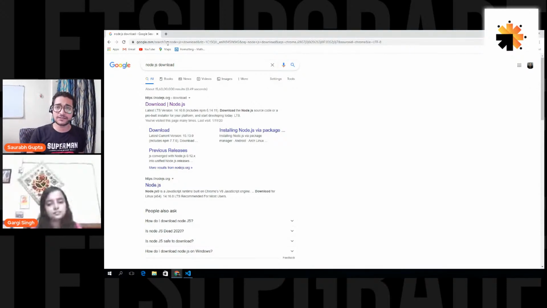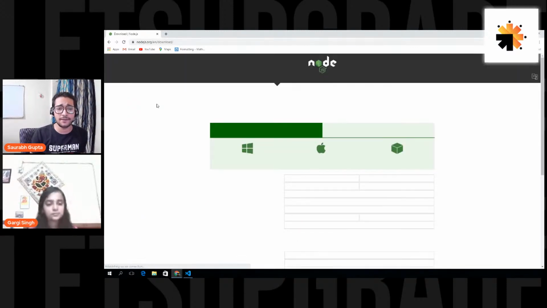Now, after Node.js, we can also use JavaScript as a server side, as a backend development language because of Node.js. So Node.js is a JavaScript runtime. Remember this, it's not a programming language. So this is the first thing that you have to install or download, right? So click on this first link, and then depending on your OS, install anything.